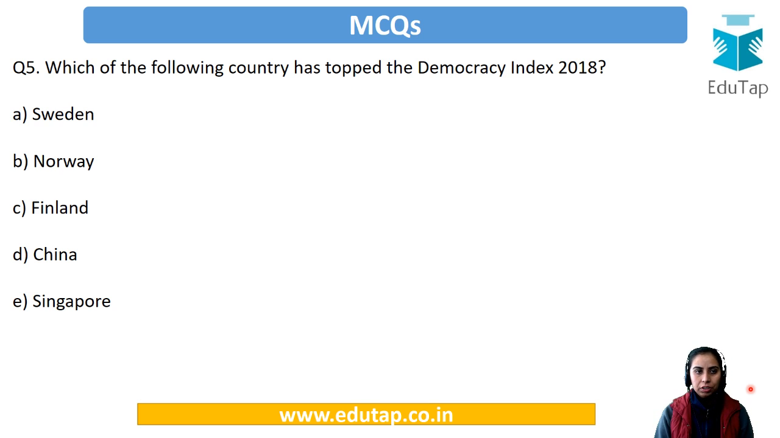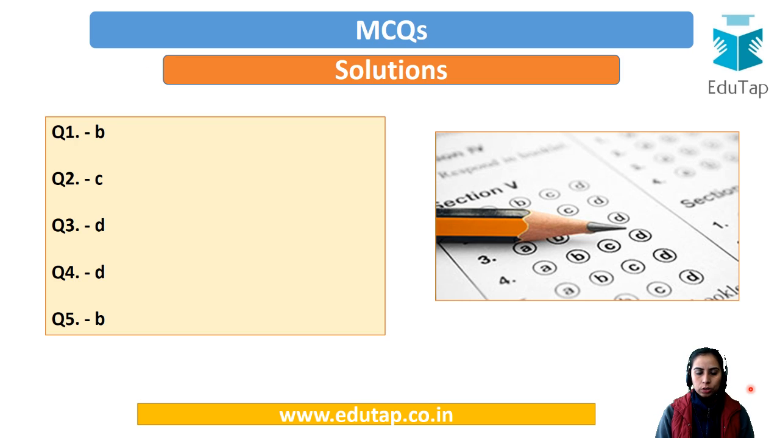And the fifth and last question. Which of the following countries has topped the Democracy Index? Sweden, Norway, Finland, China or Singapore? Are you able to recall? It was topped by Norway. Okay, so here are your correct answers. Tally your score.